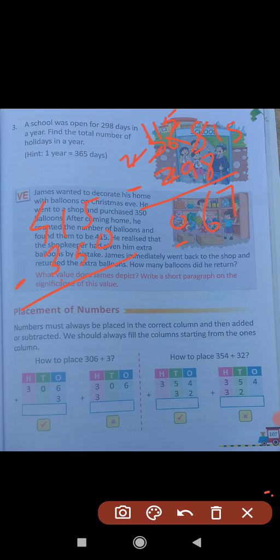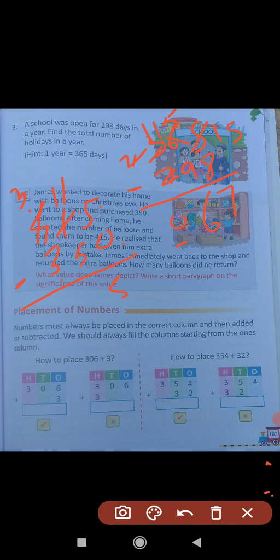Okay, now make the symbol of subtraction and subtract the ones place number. 5 minus 0 is equal to 5. Now the tens place numbers, 1 and 5. 1 is less than 5, so we can't subtract 5 from 1. So we have to borrow one from the hundreds place, where 4 is. Now we take one borrow from 4, this 1 converts into 11 and this 4 converts into 3. Now subtract 5 from 11. 11 minus 5